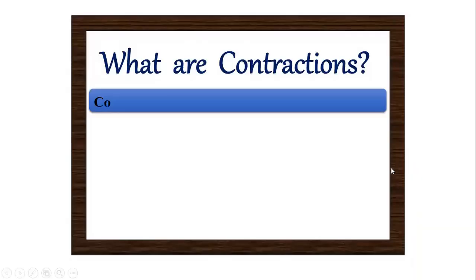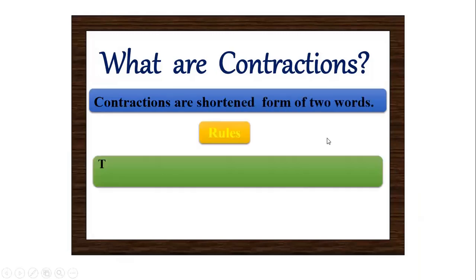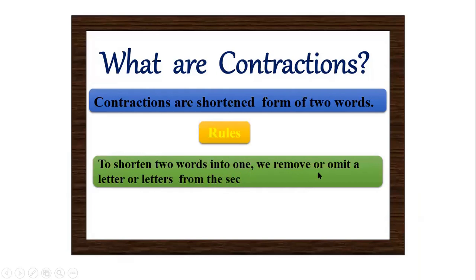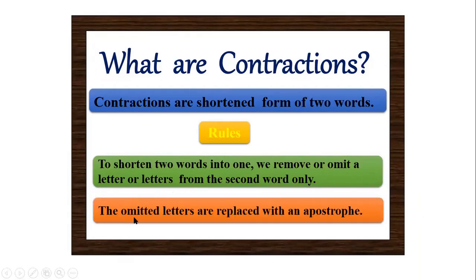What are contractions? Contractions are shortened forms of two words. Now coming to the rules. The first rule is that in order to shorten two words into one, we remove or omit a letter or letters from the second word only. The second important rule is the omitted letters are replaced with an apostrophe.